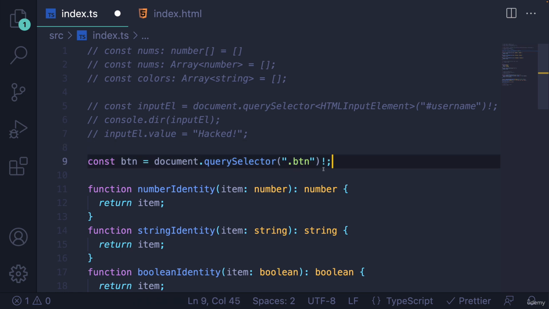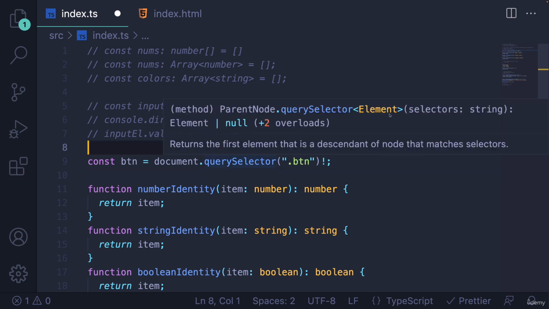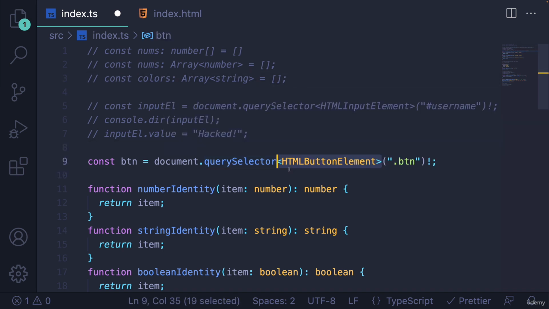It may not exist yet, so what type of object or DOM element it is, it just doesn't know. So it's going to use a default, and we'll learn how to add a default later. So if I want it to be an HTMLButtonElement, that is the type parameter.